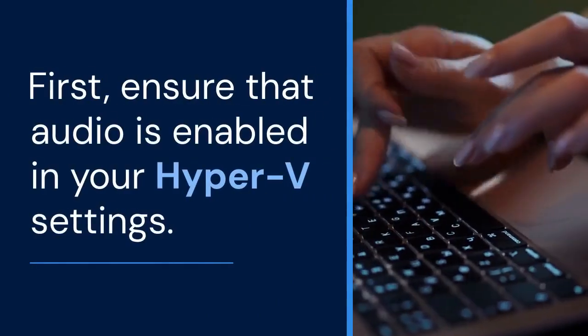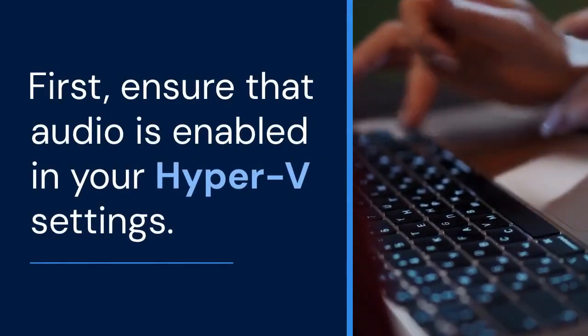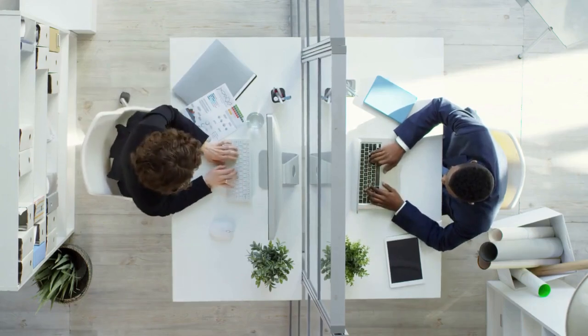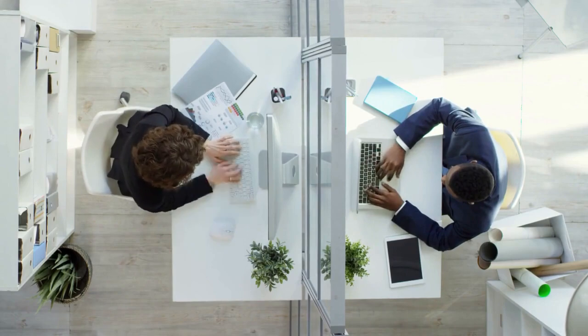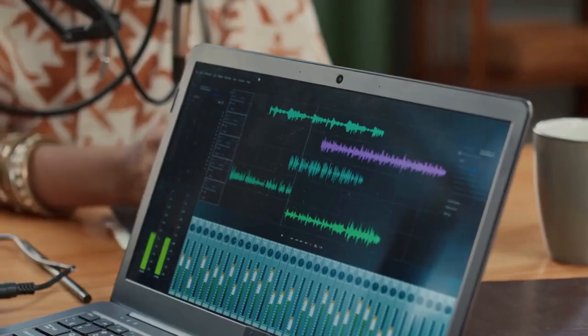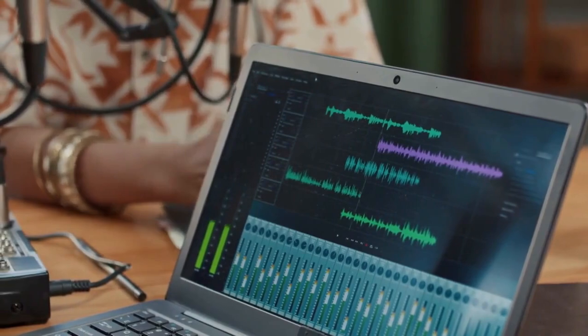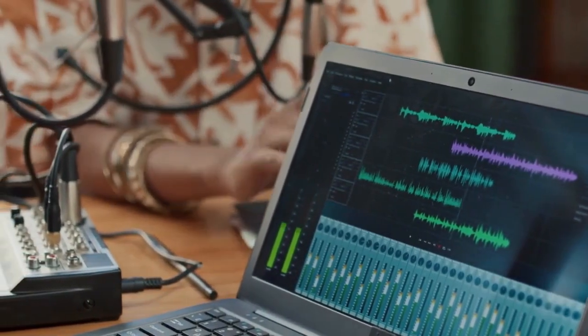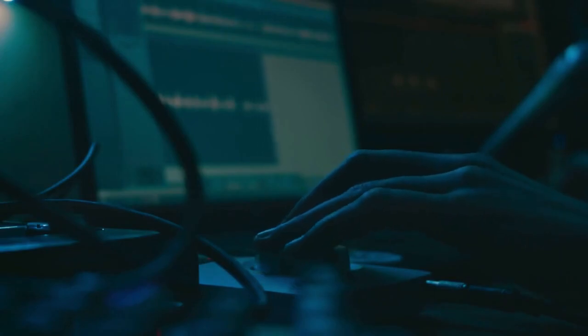First, ensure that audio is enabled in your Hyper-V settings. Open Hyper-V Manager. Select your Ubuntu virtual machine. Click on Settings. Navigate to the Hardware section. Find the audio device. Make sure it's present. If it's missing, you'll need to add it. If it's there, ensure it's enabled and not disabled.